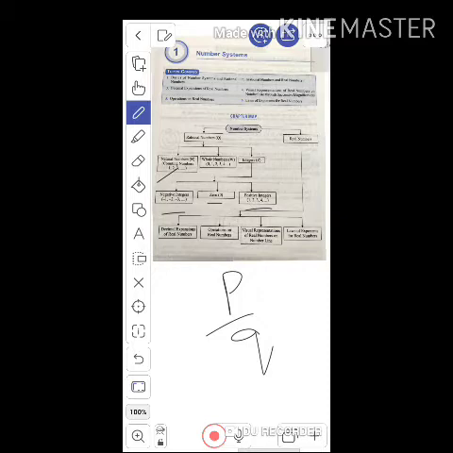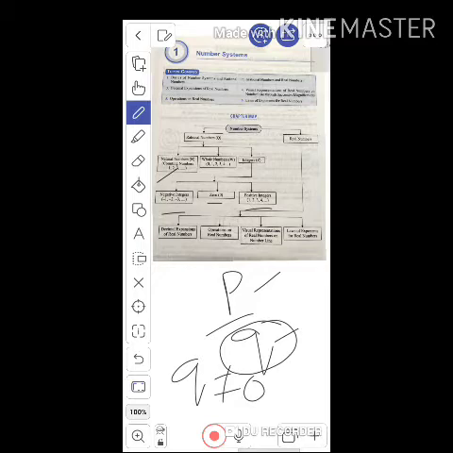And there is another condition: q should not be equal to 0. The number in the denominator should not be 0, while p and q may be positive or negative integers. Understood? So this is another type of number, the rational number.